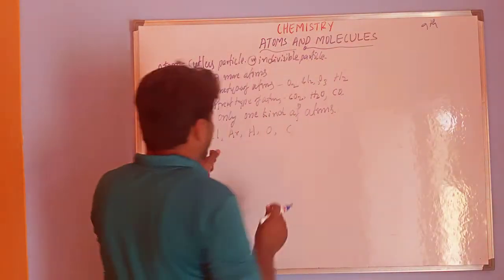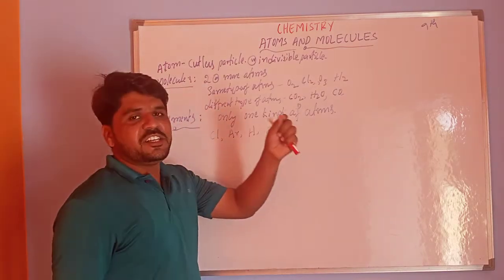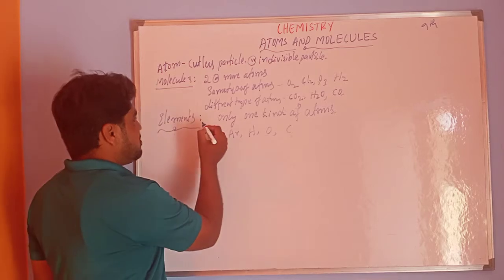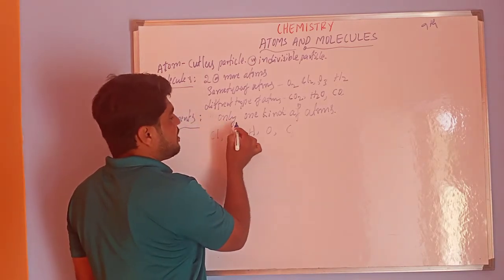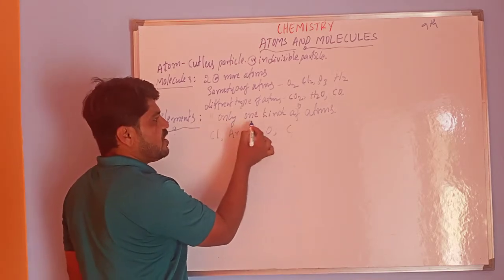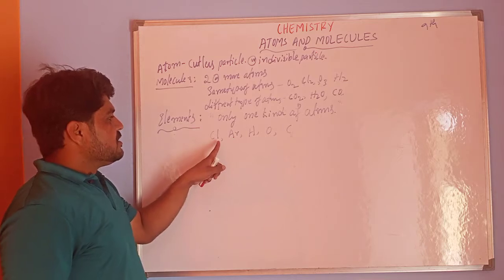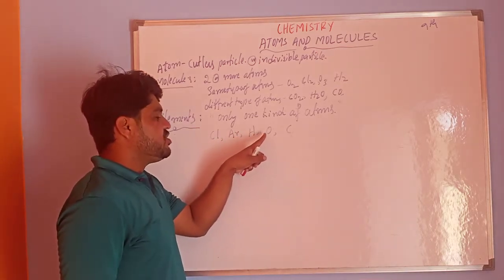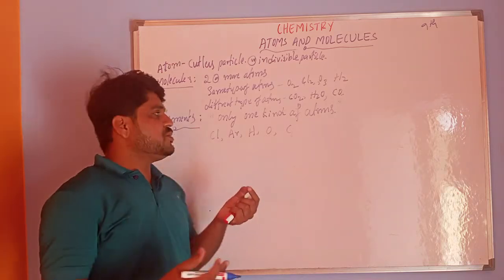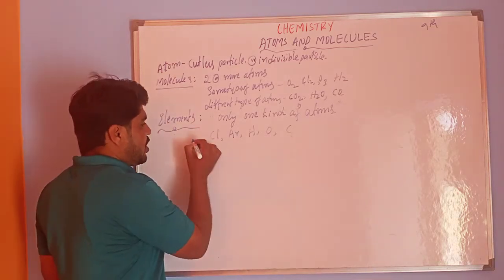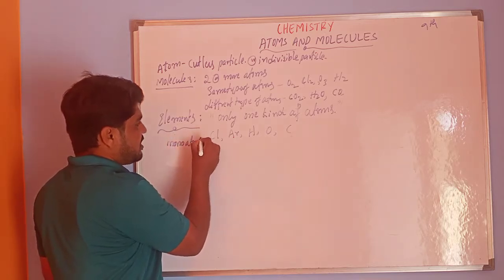Elements means small particles which cannot decompose into simpler forms. That means only one kind of atoms is present. Examples: Cl, Ar, H, O and C. In these elements we can observe monoatomic ones.